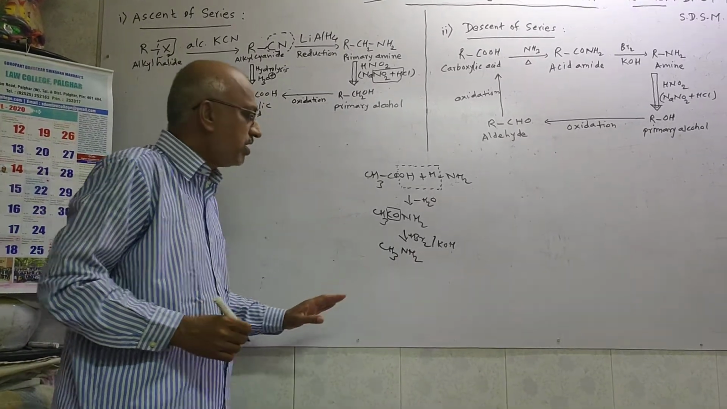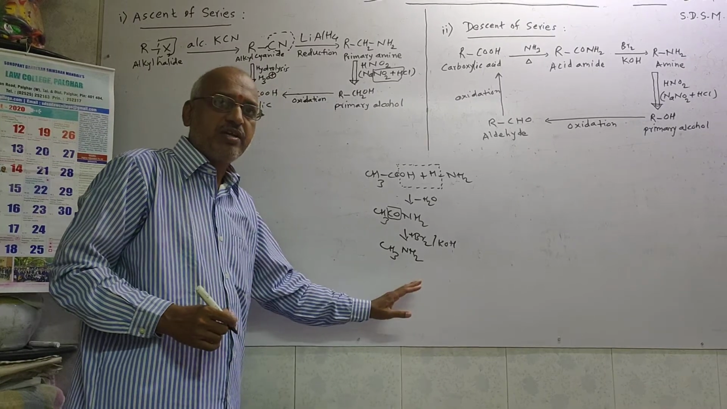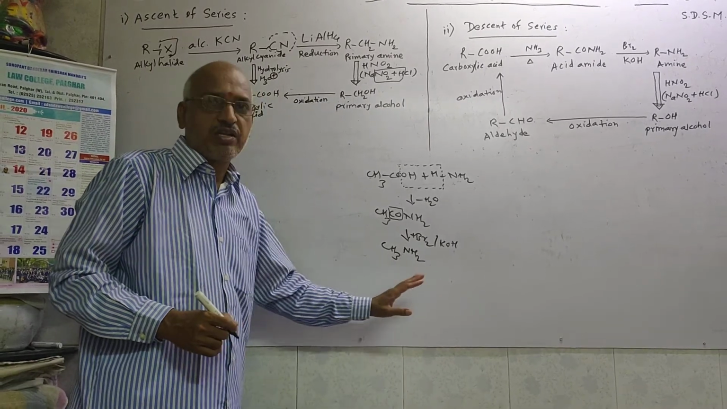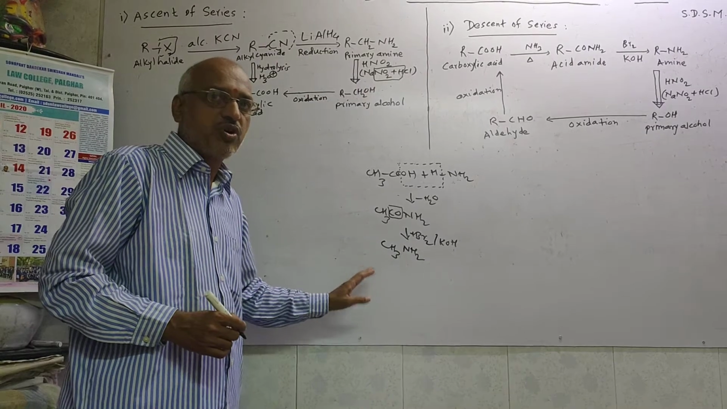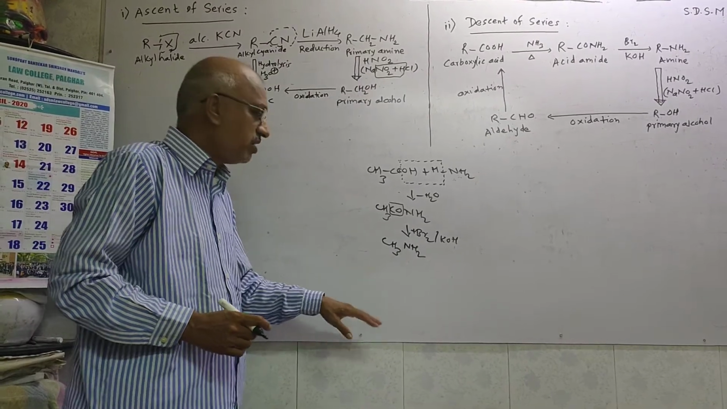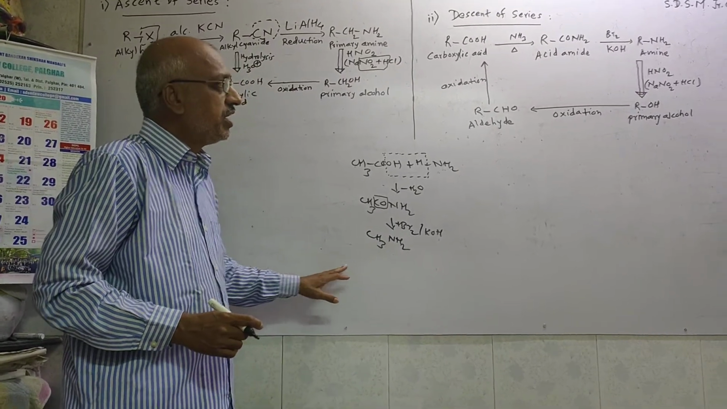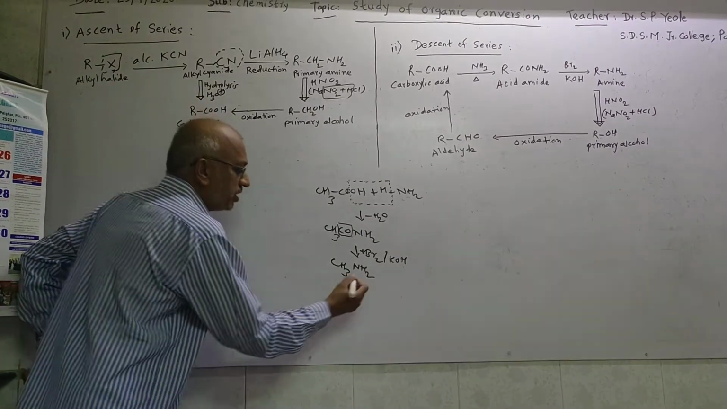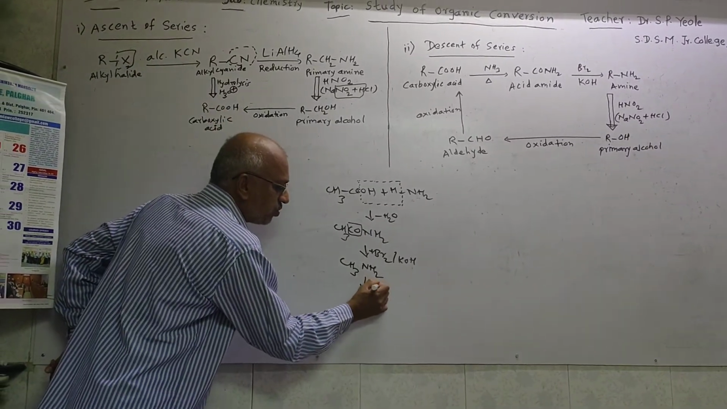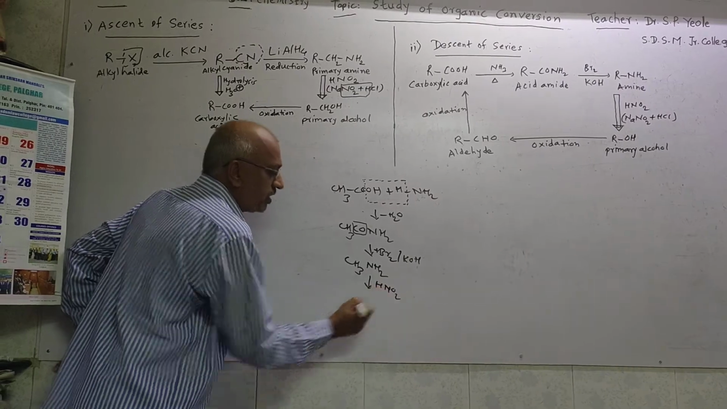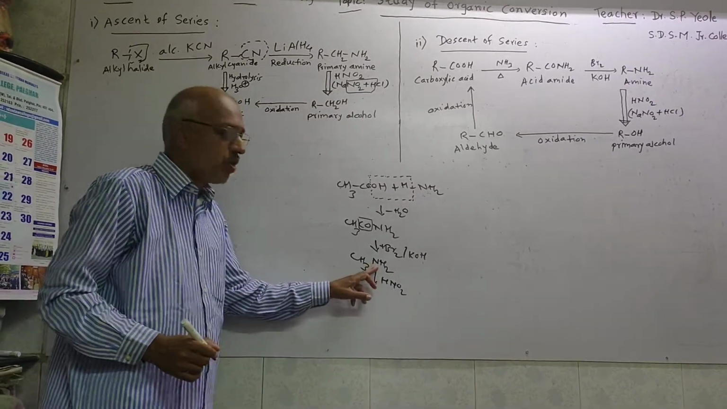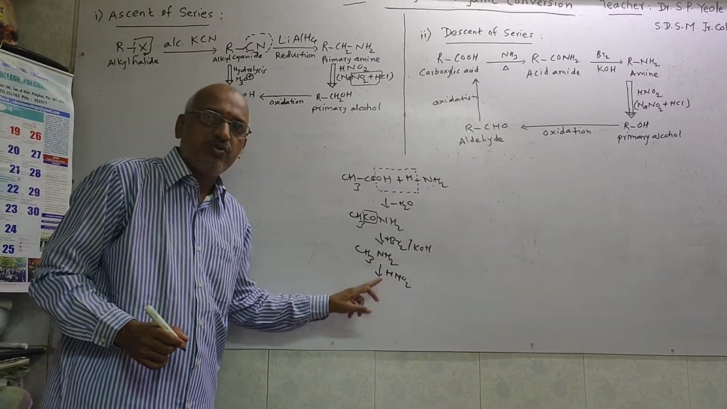Now this primary amine is called what? Methylamine, or you may say methanamine. In the IUPAC system, the ending e is dropped and replaced by amine, so it is methanamine. Okay, and later on this reacts with nitrous acid, HNO2.